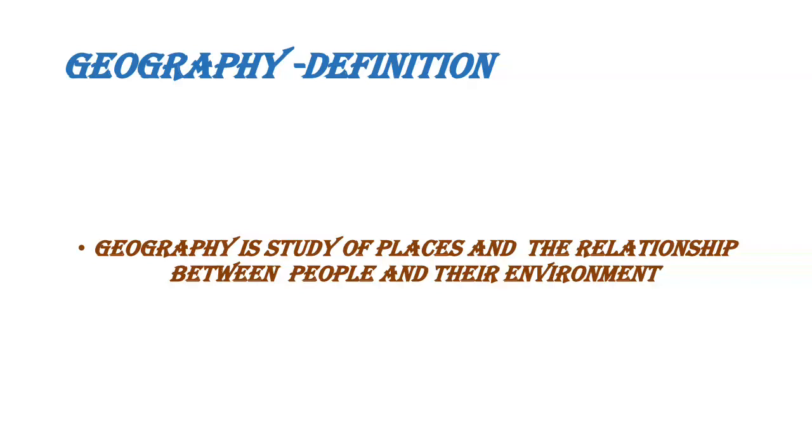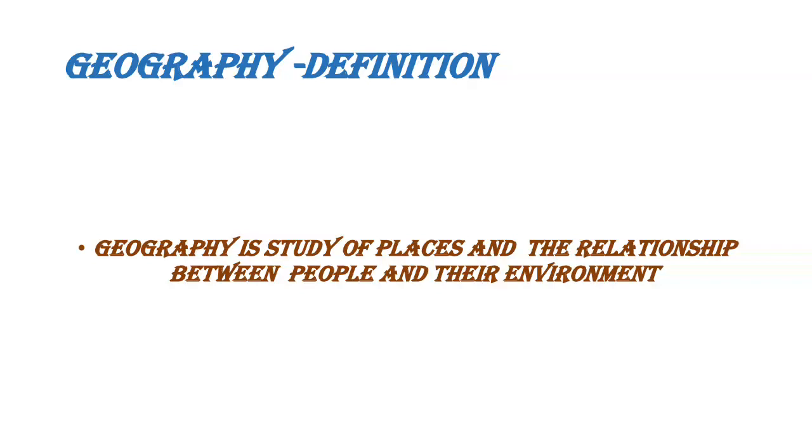Hi everyone. In this video we are going to see 6th Social Geography Chapter 1. Totally we are having 8 chapters in Geography. We are going to see Chapter 1, the Earth in the Solar System. Before entering into this, we want to be clear about the definitions.